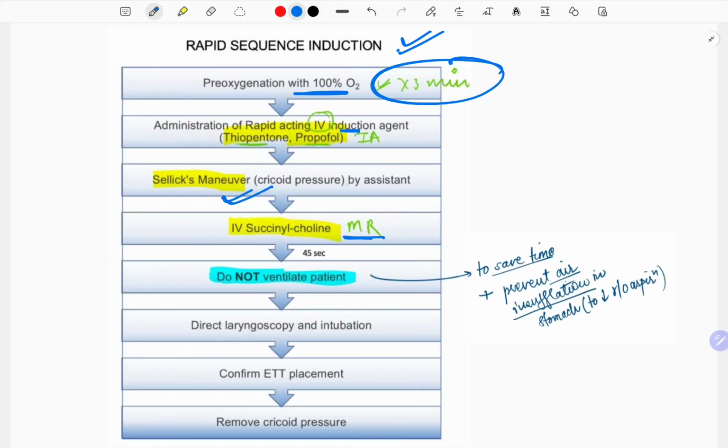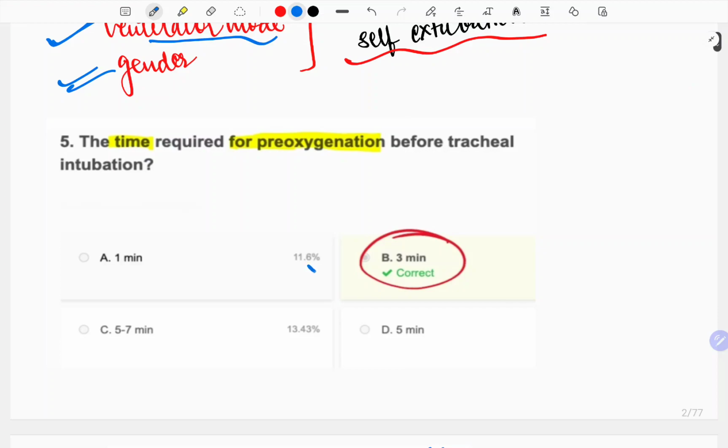Then you do the Sellick's maneuver by putting pressure on the cricoid, and then you do not ventilate the patient, because your aim in rapid sequence induction is to save time and prevent air insufflation in the stomach, which reduces the risk of aspiration. So you will not do the bag and mask ventilation that you do normally, and then you do the direct laryngoscopy, confirm the ETT placement and remove the cricoid pressure. So the answer here would be 3 minutes.